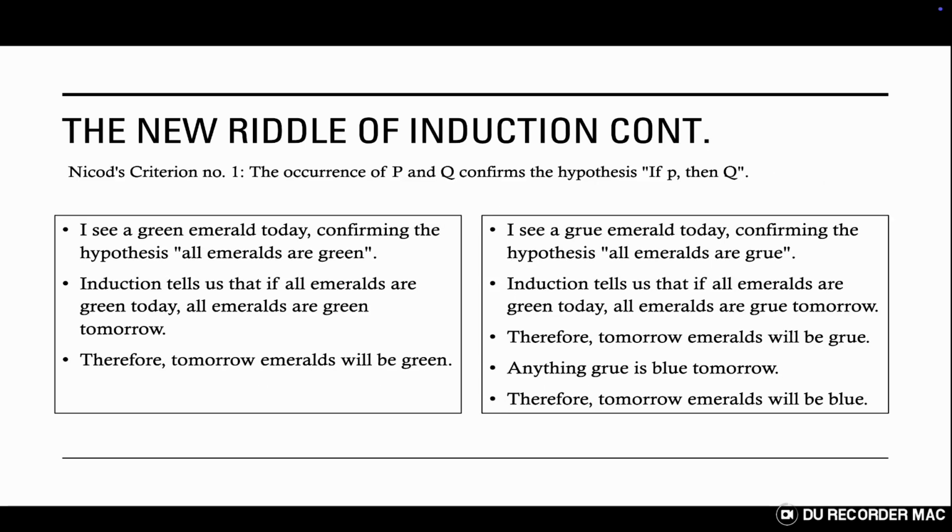Nico's criterion plays a massive role in the new riddle of induction because, as we've discussed, they say that the occurrence of P and Q confirms the hypothesis if P then Q. If X is an emerald, then X is green tomorrow, and if X is an emerald, then X is GRU tomorrow. And as we know, if X is GRU, then X will be blue tomorrow. Therefore, given the existence of GRU, Nico's criterion must be false, because it leads to observations of green emeralds confirming a contradiction.